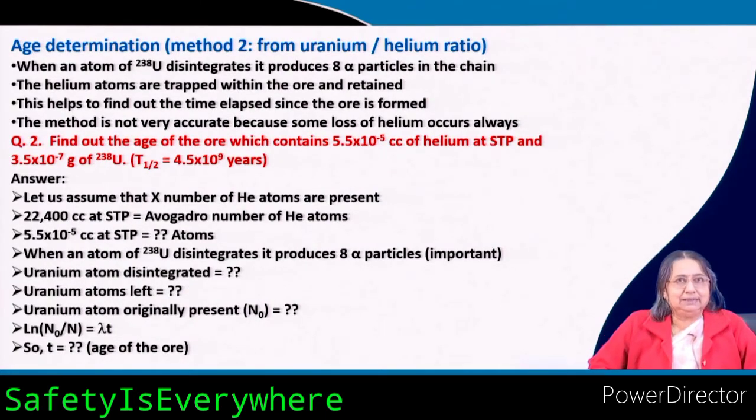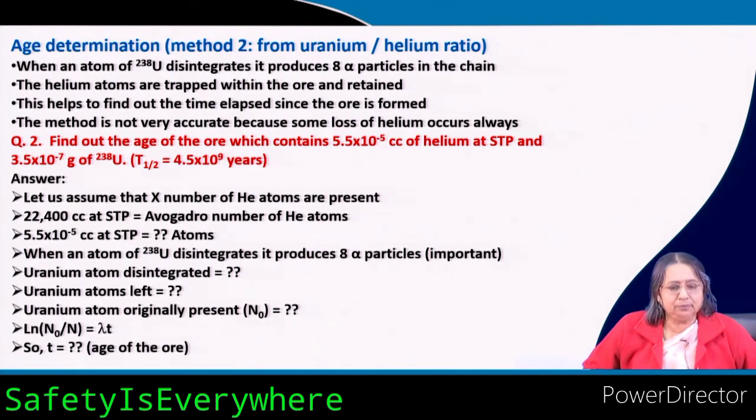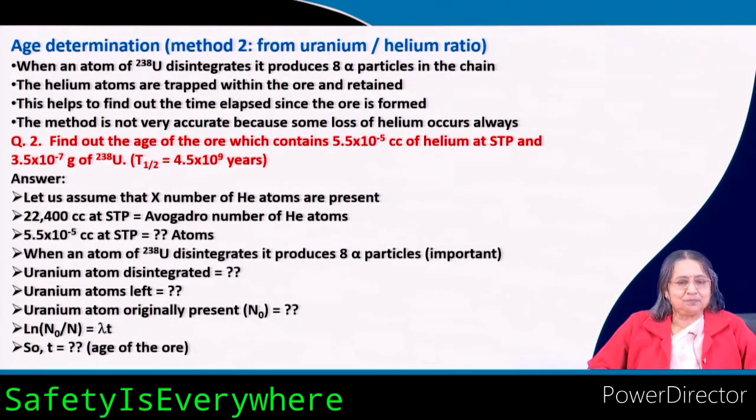There is another method, also from uranium, but that is from the uranium helium ratio. Why helium? Because it emits an alpha particle, and an alpha particle is nothing but a helium nucleus. It is a positively charged nucleus, so how can you know that it is helium?